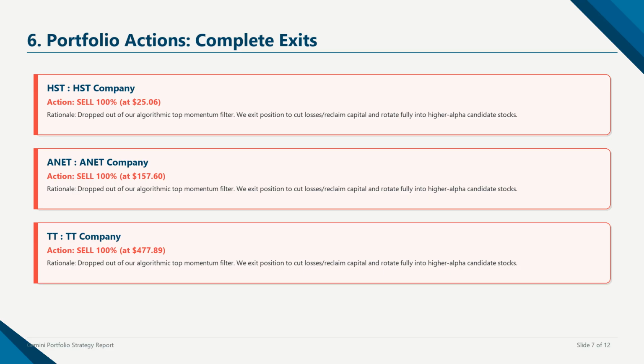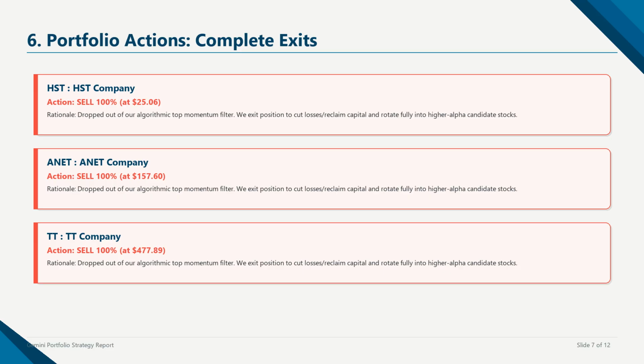A core rule of our quantitative rebalancing framework is turnover discipline. We do not hesitate to exit positions that fail to pass our weekly screens. By completely exiting these names, we reclaim capital that is currently idle or declining and rotate it directly into our top-ranked candidate stocks, which directly benefit from strong secular growth trends and exhibit far higher short-term momentum and alpha potential. This ensures our capital is always working in high-conviction assets.